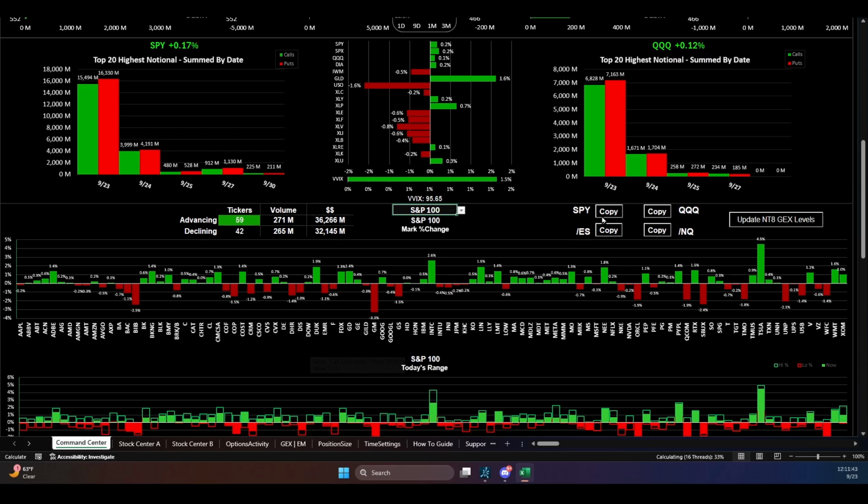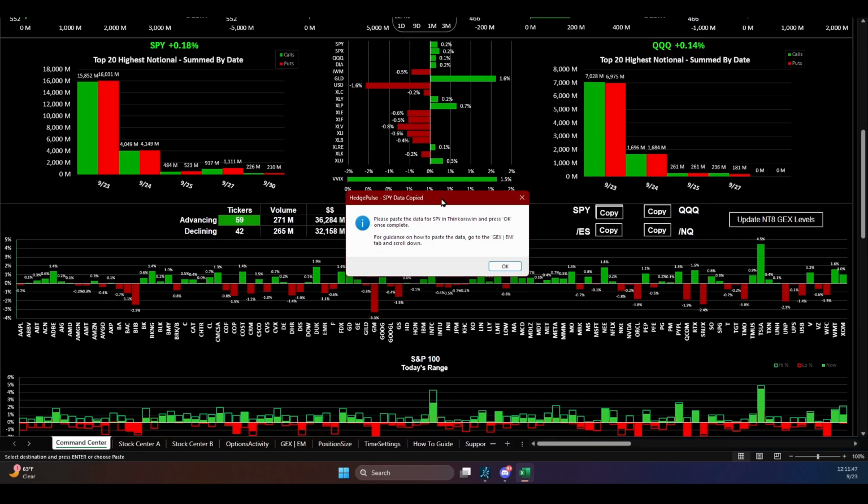If you have the ThinkorSwim indicator, if you click this button, that's how you will copy the levels to it. Let me get this pulled up here.